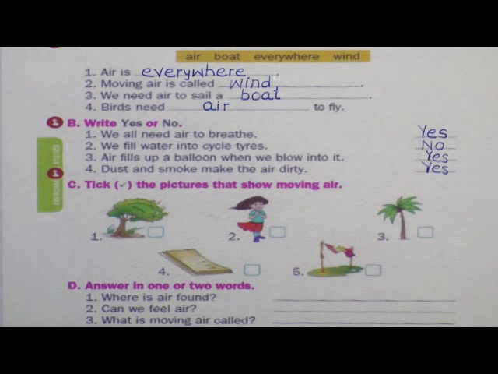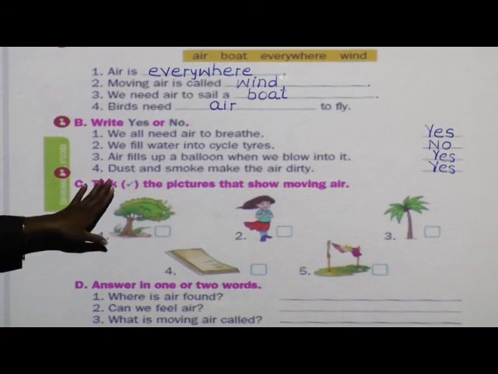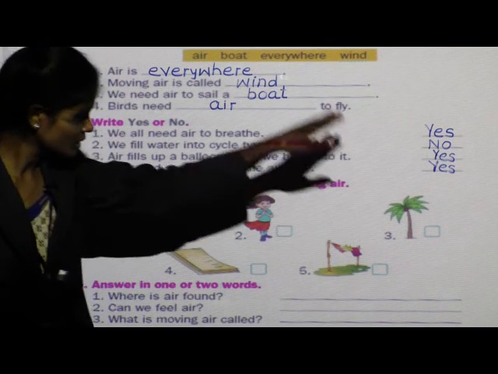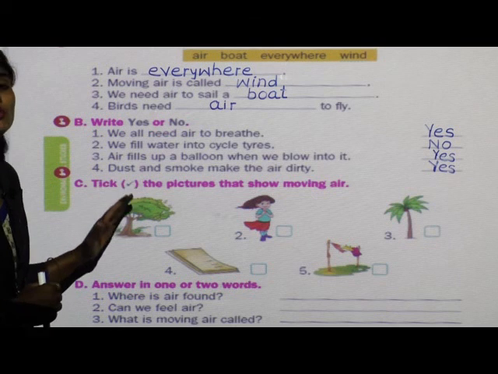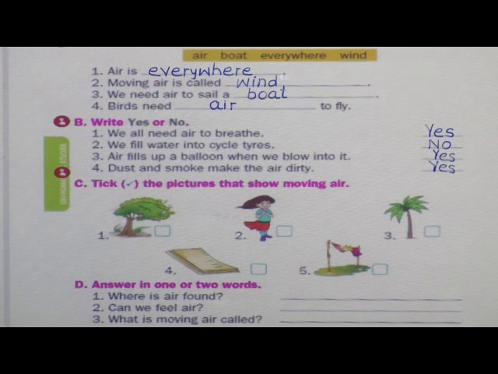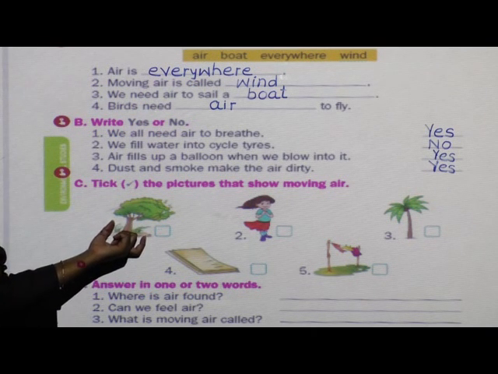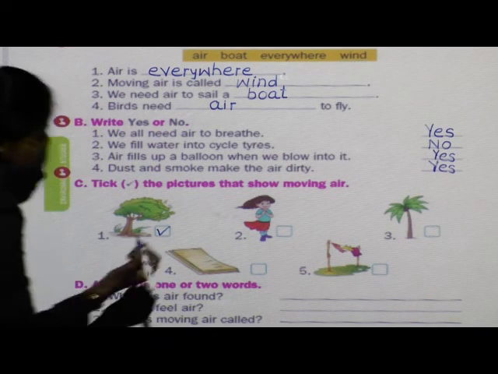Next, see children. Question C. Tick the pictures that show moving air. See children, below 5 pictures are given and from that you have to find out the pictures which show moving air. Okay. Now see, this is the picture of a plant. In this picture, tell me, does it show moving air? Yes, it shows moving air.